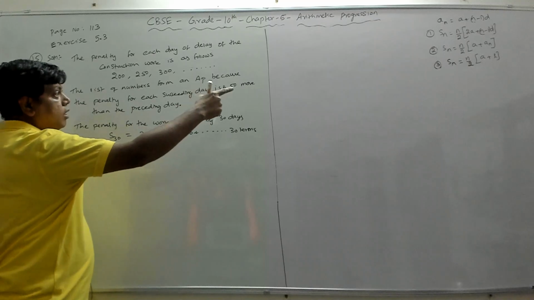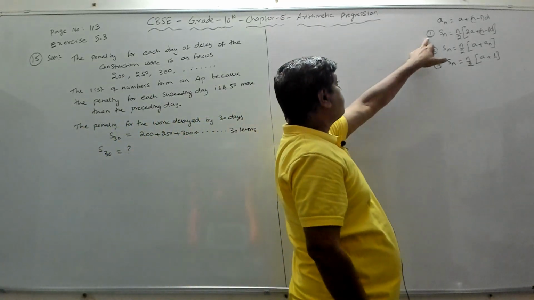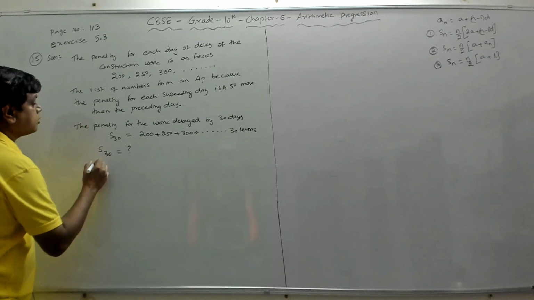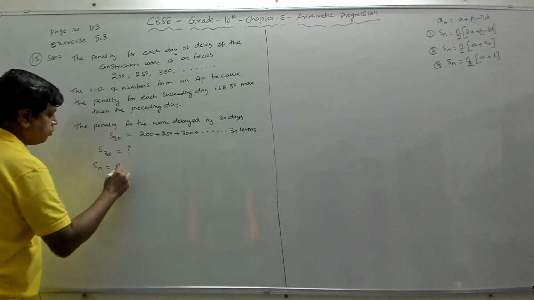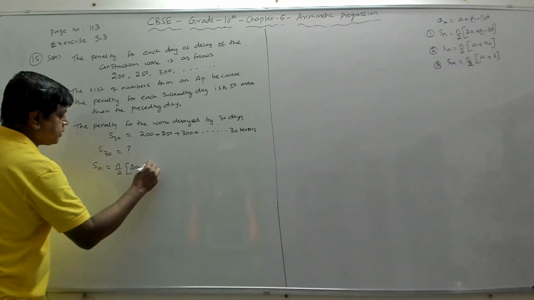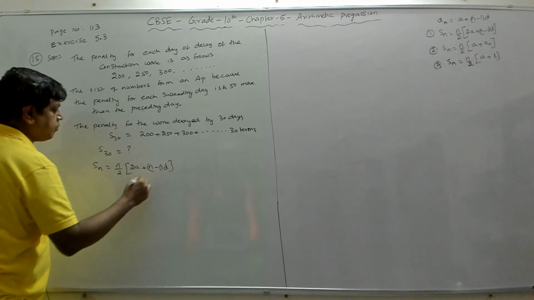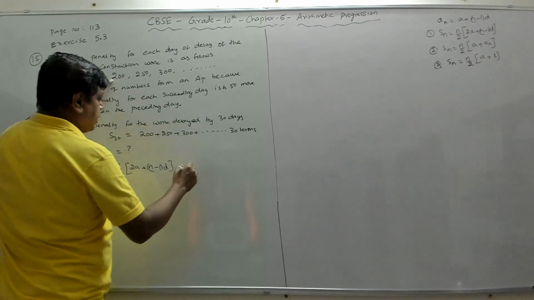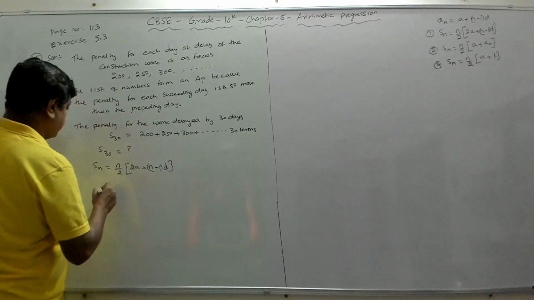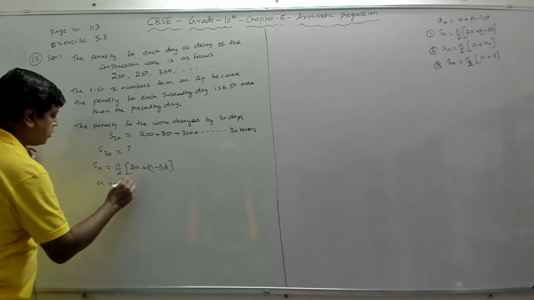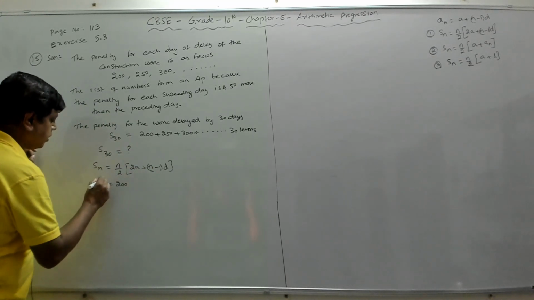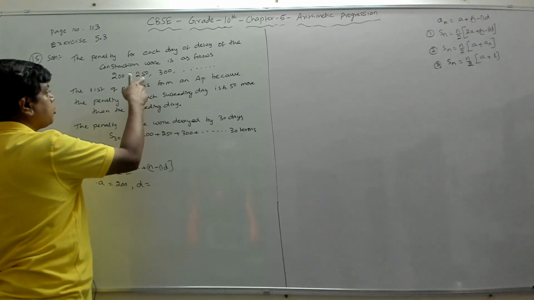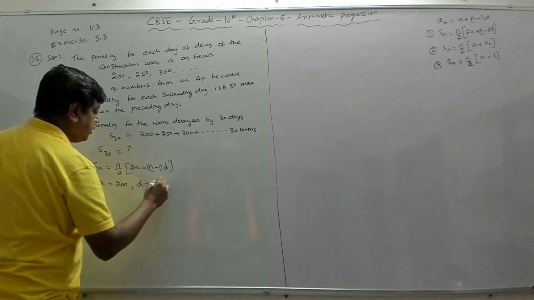So we will use the formula: Sn is n by 2 into 2a plus n minus 1 into d. Let's find what a and d are. a is 200, the first term is 200. d is 50, because each term is, or you can see a2 minus a1, 250 minus 200, d is 50.